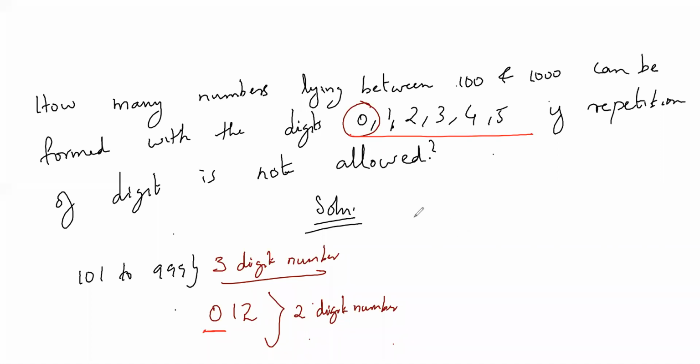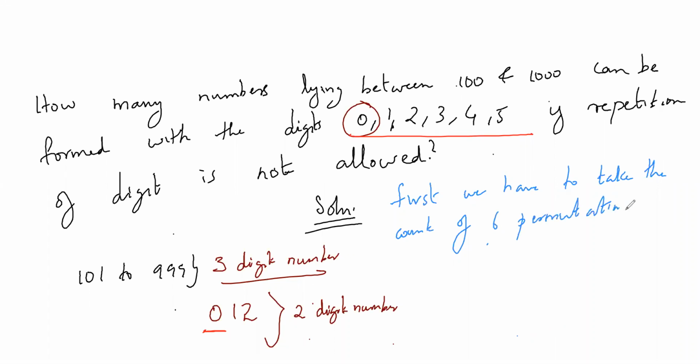So first we have to take, I'm writing down in words here so that everyone understands, the count of 6 permutation taken 3 at a time, because it's a 3-digit number, right?